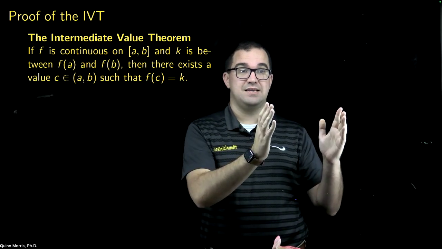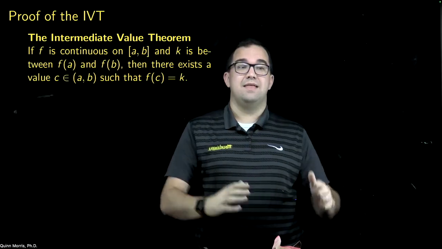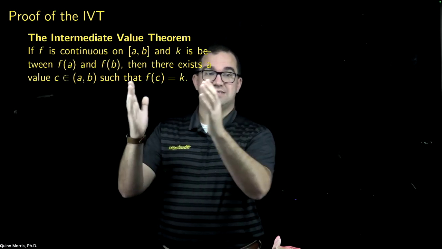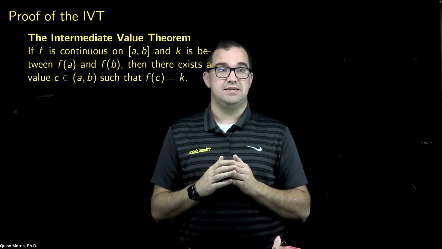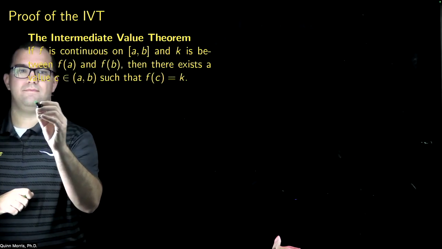We're going to define a C in a particular way. We're going to show that that thing has to exist. And then we're going to show that given that that thing now exists, it has to be such that f of C is equal to K. All right. Without further ado, let's get started.